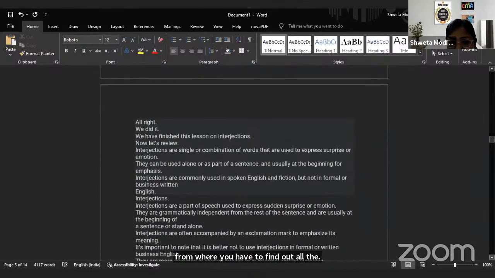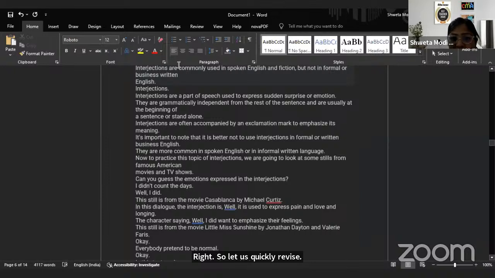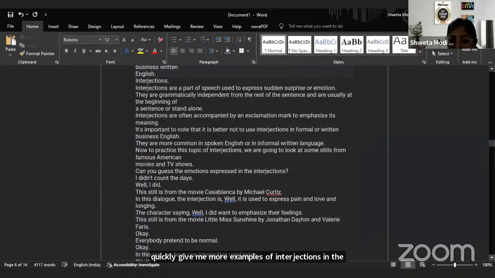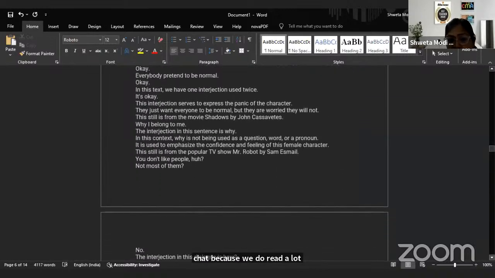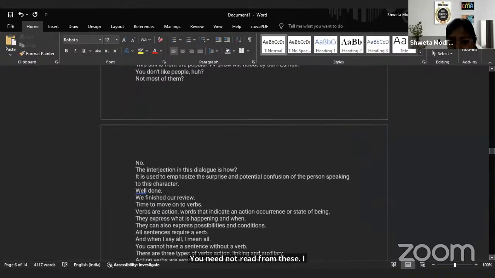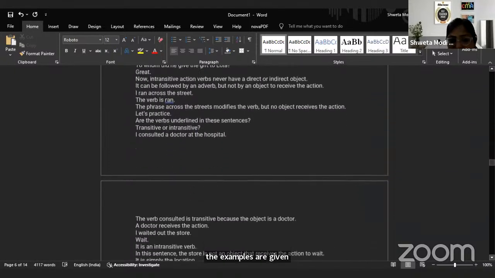So with interjections we don't have much, right? So let us quickly revise. It's a part of speech that is used to express sudden surprise or emotion, right? So nothing much we have in interjections. Can you all quickly give me more examples of interjections in the chat? Because we do read a lot of interjections. We speak a lot of interjections. If you already know so many interjections, you need not read from these sentences which are given here. All the examples are given here, but they're very, very simple ones, right?